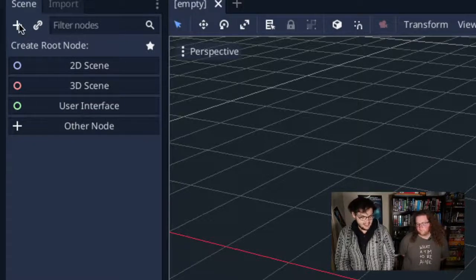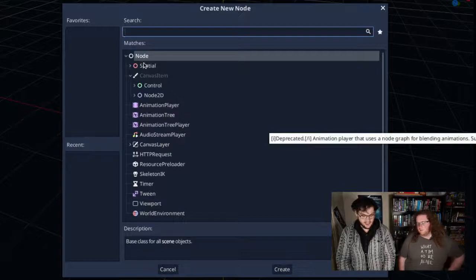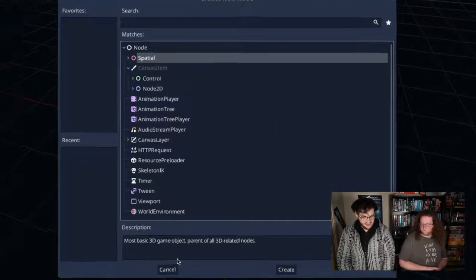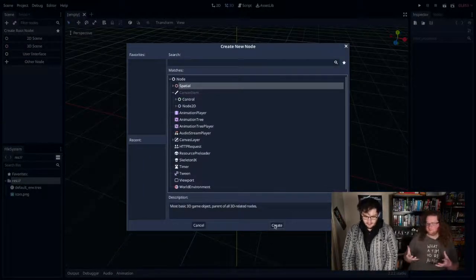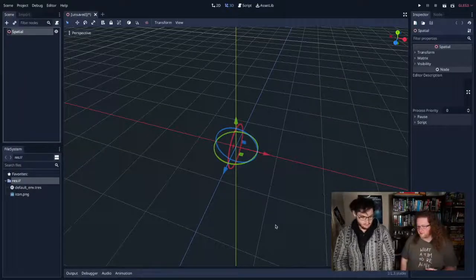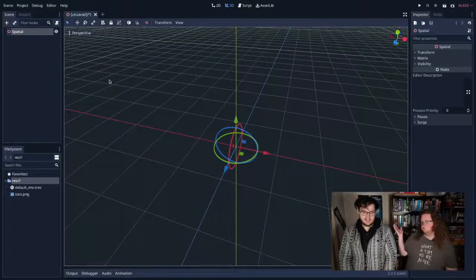So I'm going to click the little plus button here, and it will come up with this box, which lets me pick a type of node. I'm going to pick a spatial node. If I click spatial, it'll tell me what it is. Godot actually has a whole bunch of out-of-the-box convenience nodes, which do all sorts of things. A spatial node is just one that basically exists in space. So we now have a spatial node in this scene.